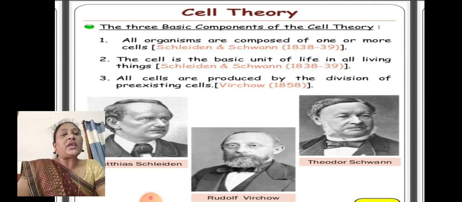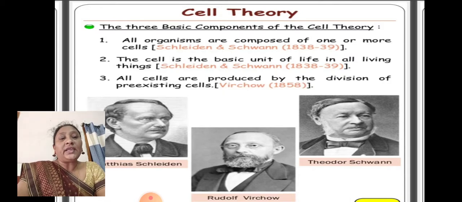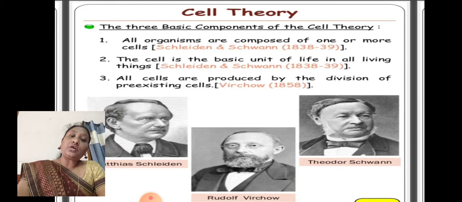The three basic components of the cell theory are: all organisms are composed of one or more cells. It was proposed by Schleiden and Schwann in 1838 to 39. So every organism, without the cell no organism is formed.